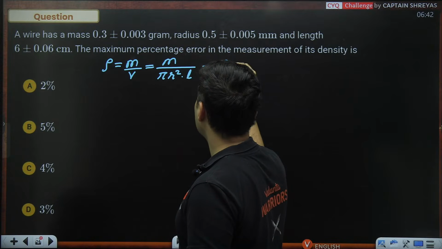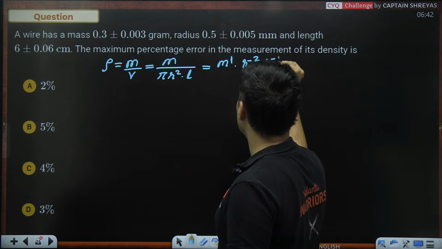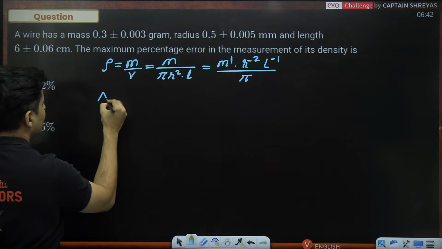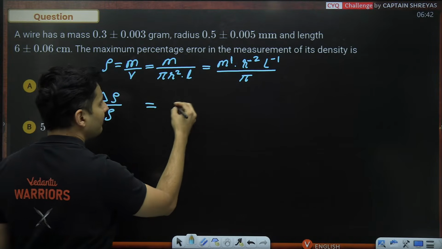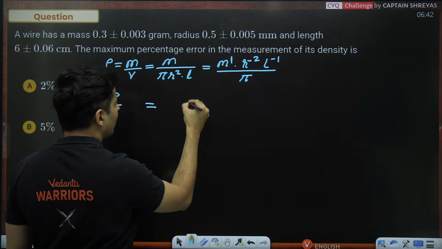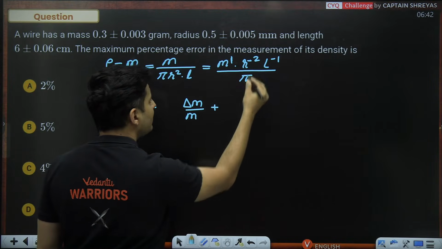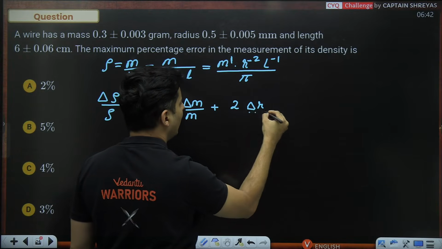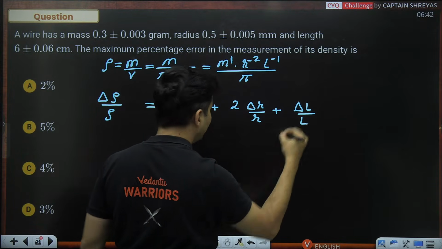So it will be mass raised to 1 into radius raised to minus 2, length raised to minus 1, whole thing divided by pi. So the maximum percentage error in density will be: m's power is 1, so delta m by m. Then radius's power is negative 2, always take mod value, so 2 times delta r by r. Length's power is 1, so just keep it as it is, delta l by l.